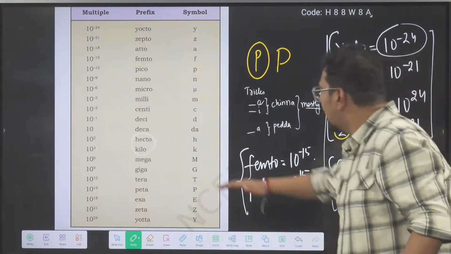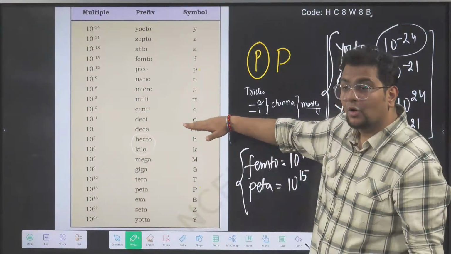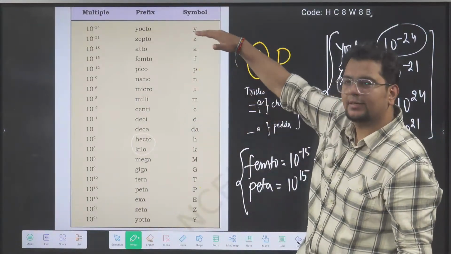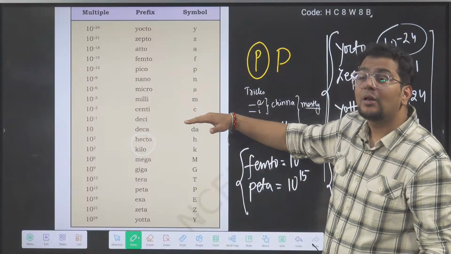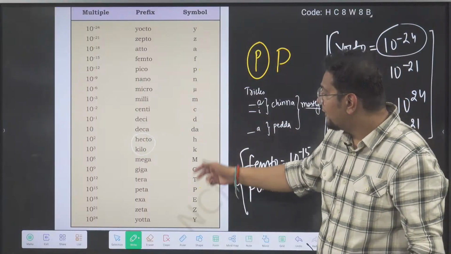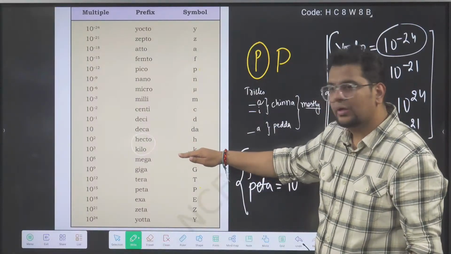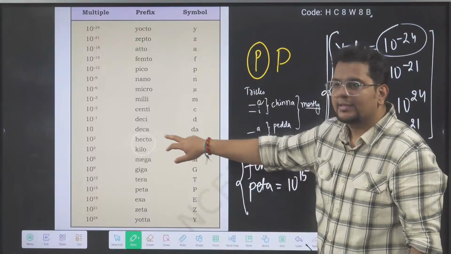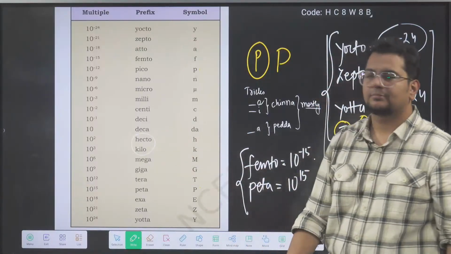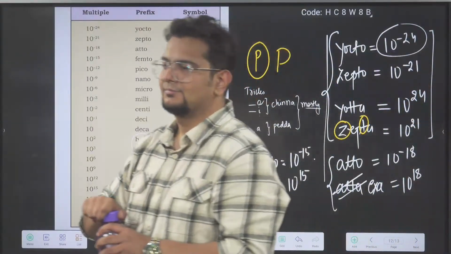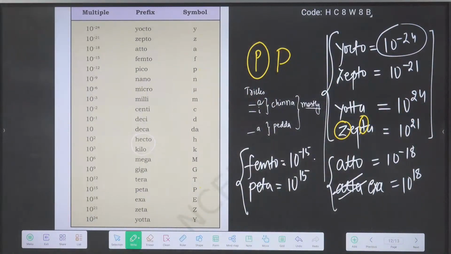You can see, all the negative powers are small letters. All the positive powers, except hecto and kilo, up to kilo you can see, you can leave that because I said hecto and kilo are the exception. Apart from that, remaining all are capital. Clear hai bhai?